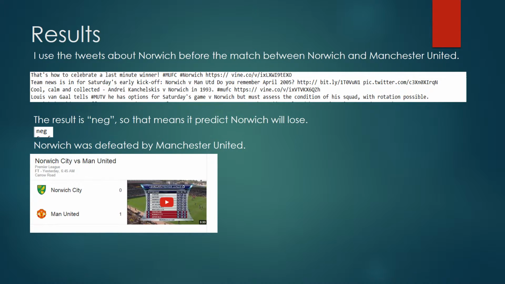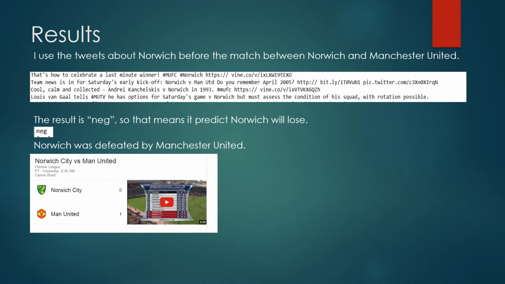So in order to test my lie-based classifier, I used the tweets about Norwich before the match between Norwich and Manchester United. These are the sample tweets for the test data. And after pre-processing this data, I use these tweets as input for my lie-based classifier, and the result is negative.